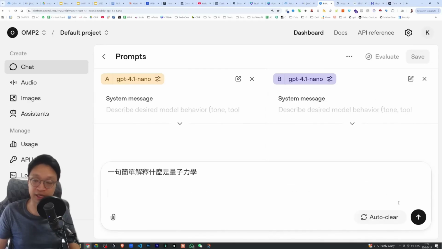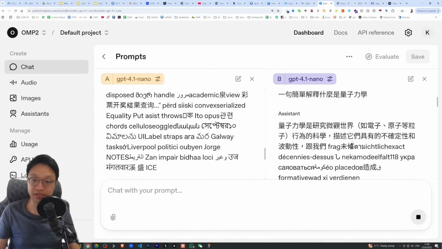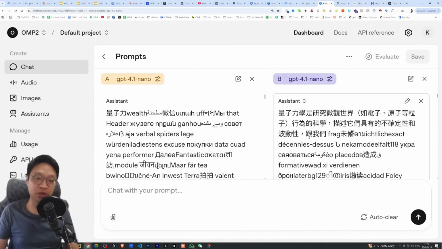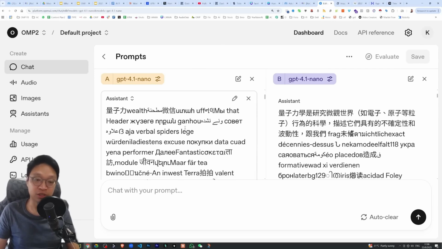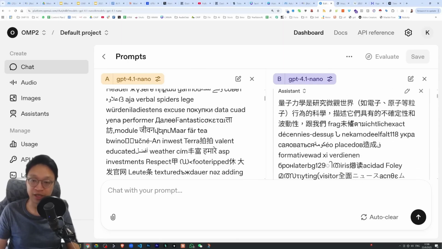Next, I'm going to set the model's temperature to 2 and then ask it the exact same question as before: simply explain what quantum mechanics is in a way that's easy to understand. Here you'll notice that its response is very strange, almost slanted or skewed, and not only does it start talking nonsense, but it even produces some very different, unusual and unexpected kinds of text.